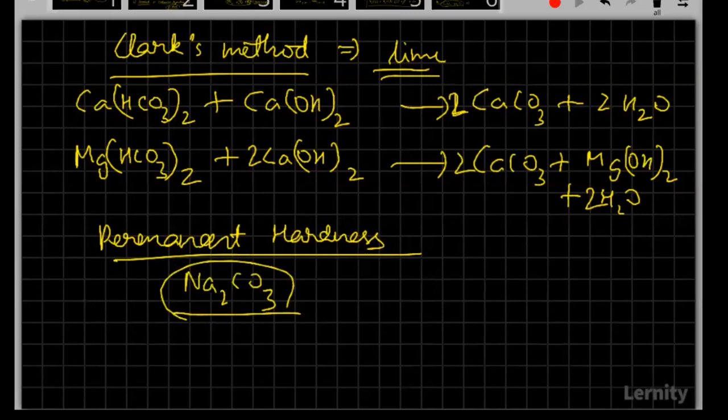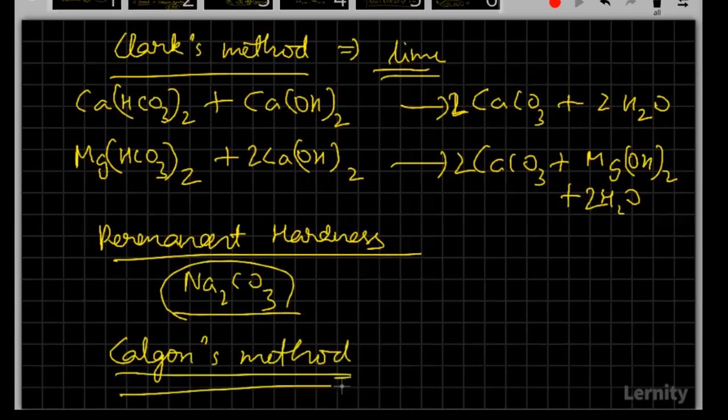Now the next one, what are we supposed to use in Calgon's method? What is Calgon? Good, that is sodium hexametaphosphate.